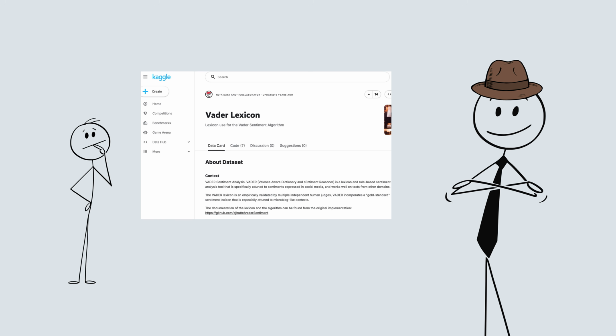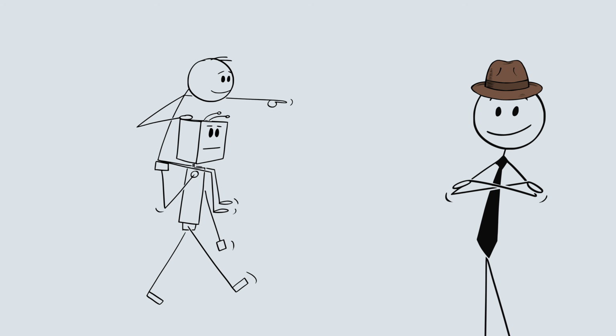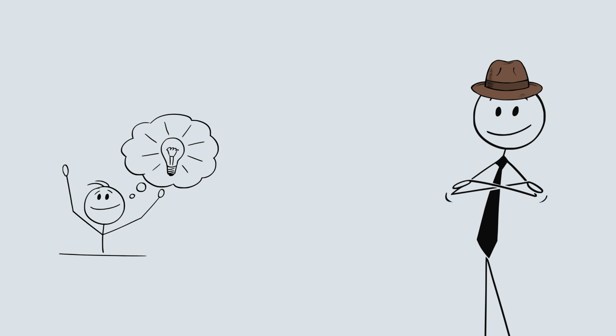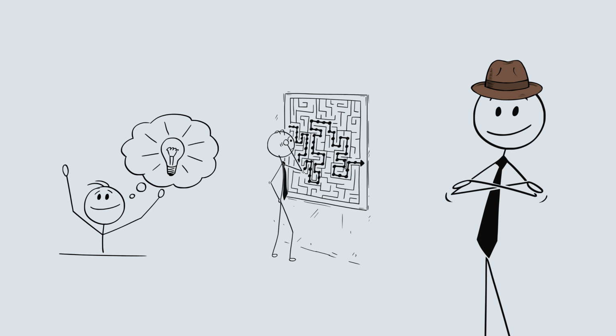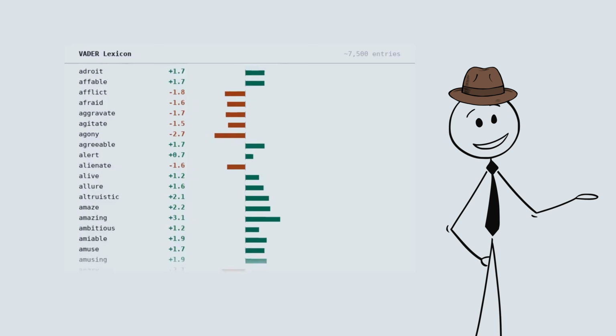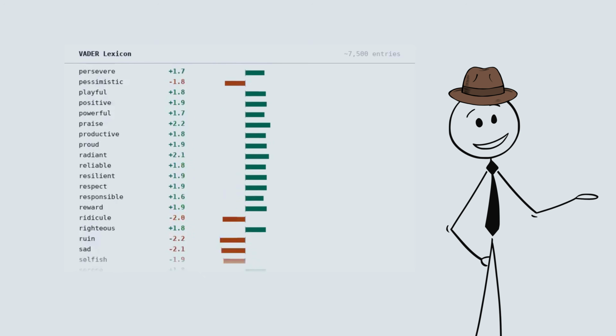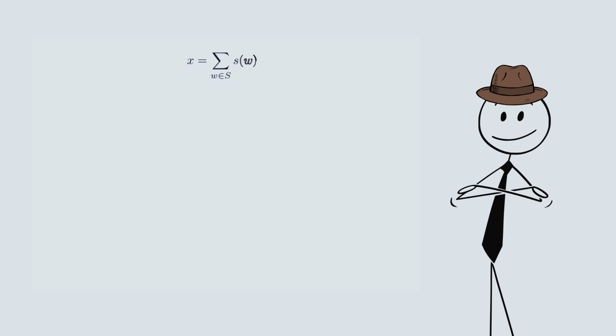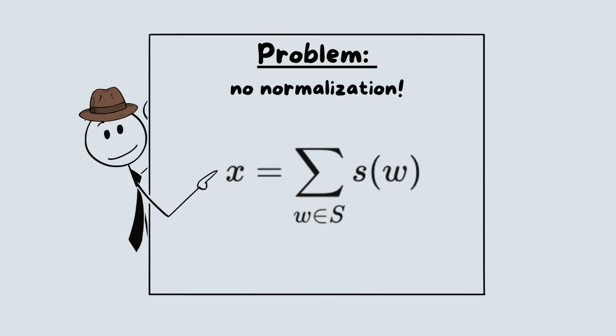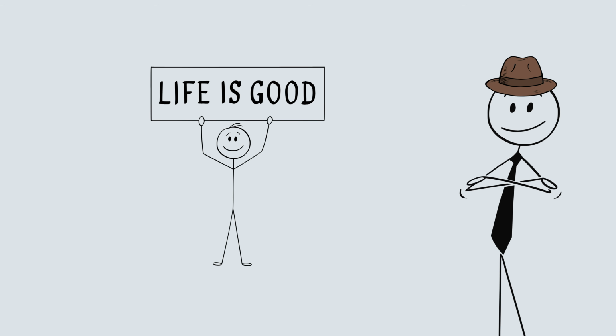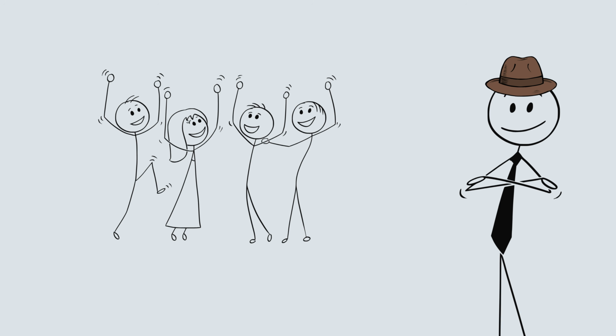We examine VADER for two reasons: to establish a benchmark our machine learning model has to beat, and to understand precisely which problems it will need to solve. VADER is a dictionary, roughly 7,500 entries, each assigned a score between -4 and +4. The raw sentiment sum of a sentence is just that, a sum. Add up the scores of every word the lexicon recognizes. But here's the problem. 10 mildly positive words produce a larger sum than one strongly negative word. Not because the sentence is more positive, simply because there are more of them.